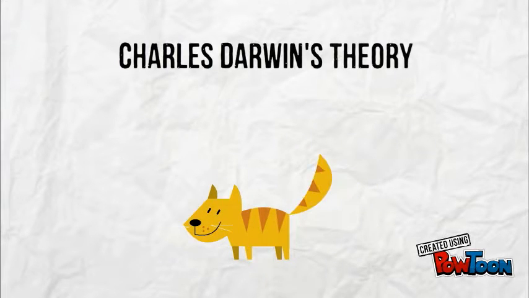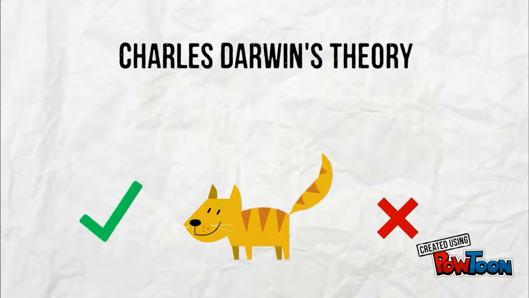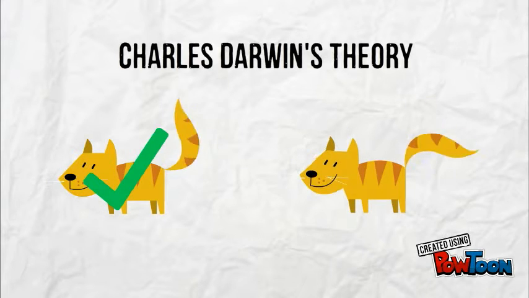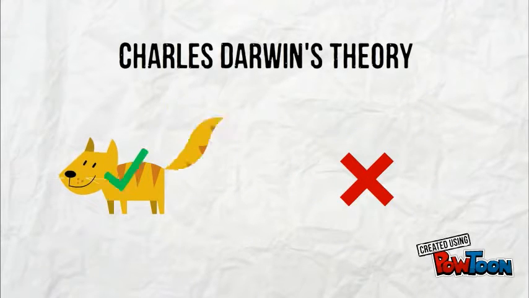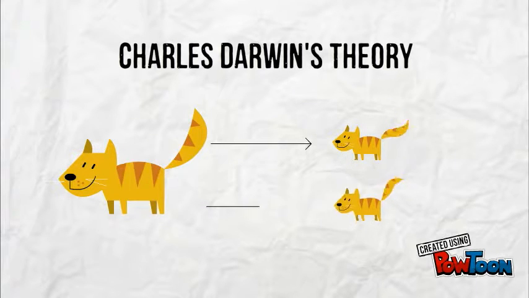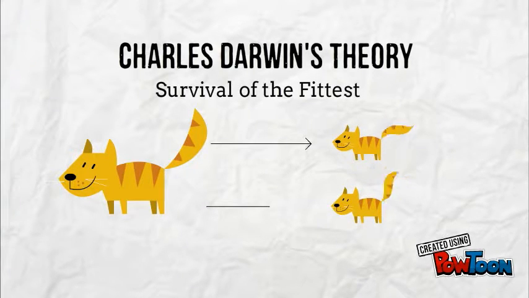Yet instead, it is a matter of survival. Offspring are born with many different traits that help or hinder their survival. Those with traits that benefit their survival survive, and those without die off. Therefore, those with the successful trait have more offspring, and the trait makes up more of the population. This is called survival of the fittest.